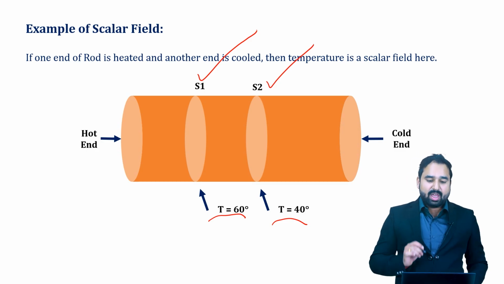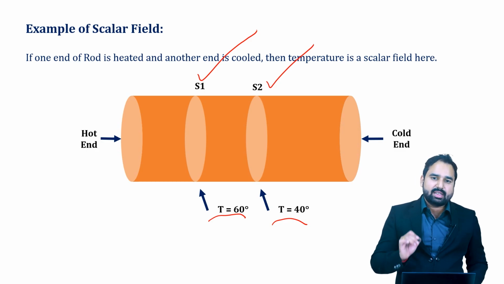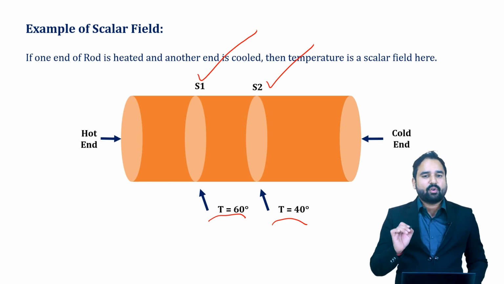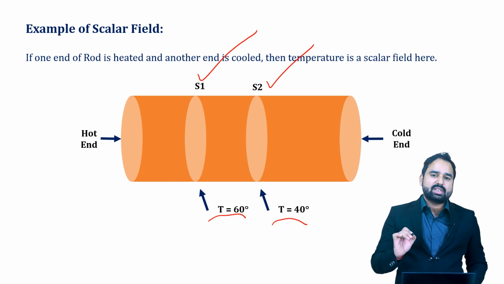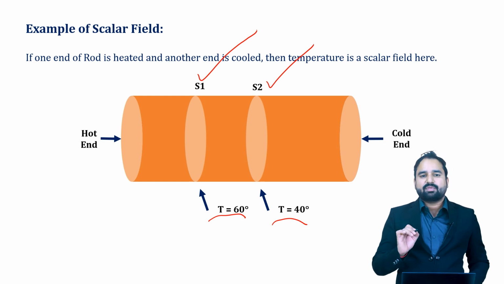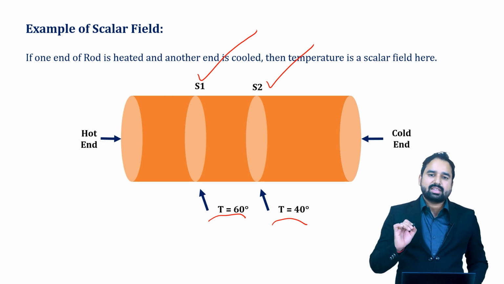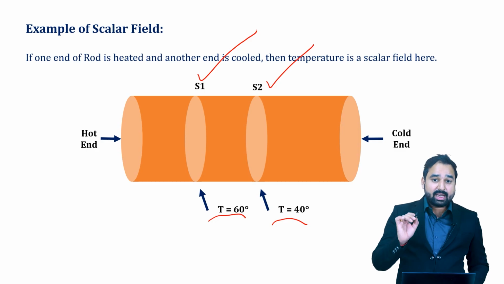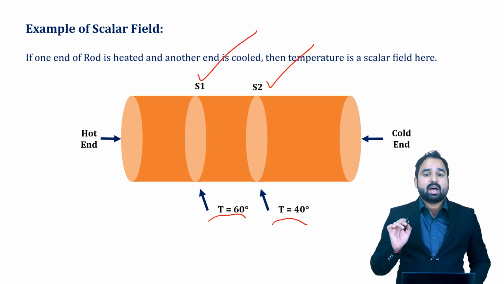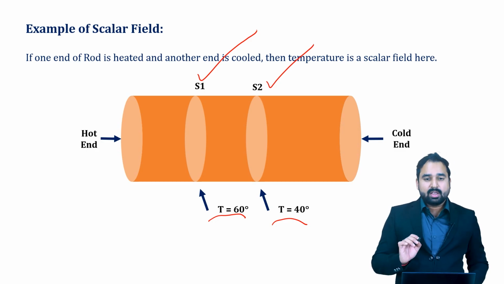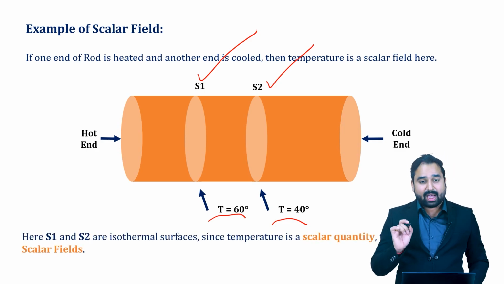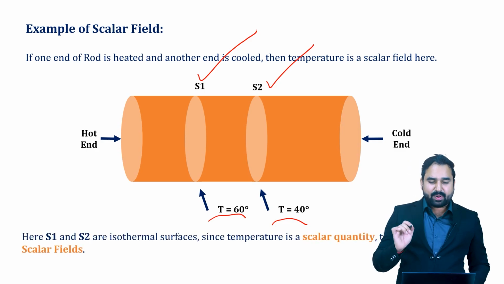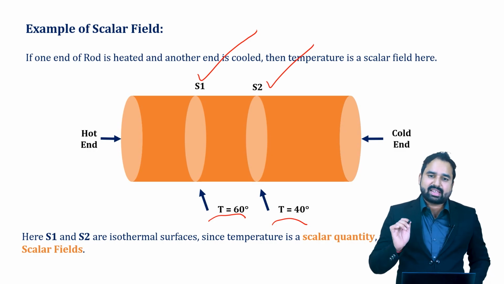But at the same time, at that particular surface S2, or we can say the circular disc, the temperature is the same for all the points, all the functions existing on that surface. That's why we name that surface an isothermal surface. Here this surface is the perfect example of a scalar field. So let us define that once again. Here S1 and S2 are isothermal surfaces. Since temperature is a scalar quantity, these surfaces are called scalar fields.